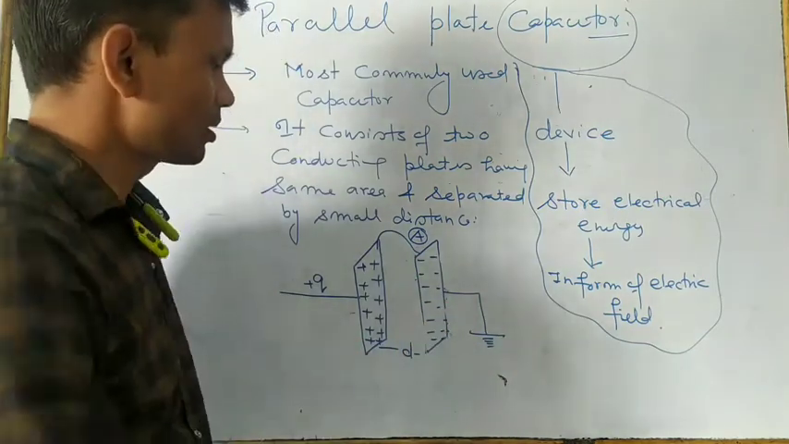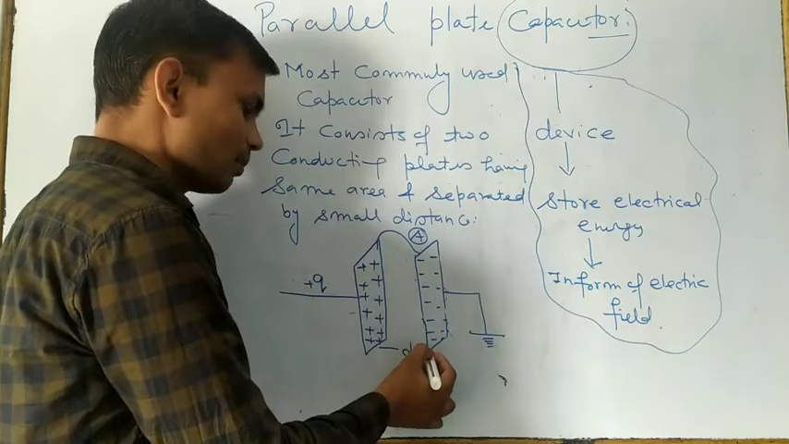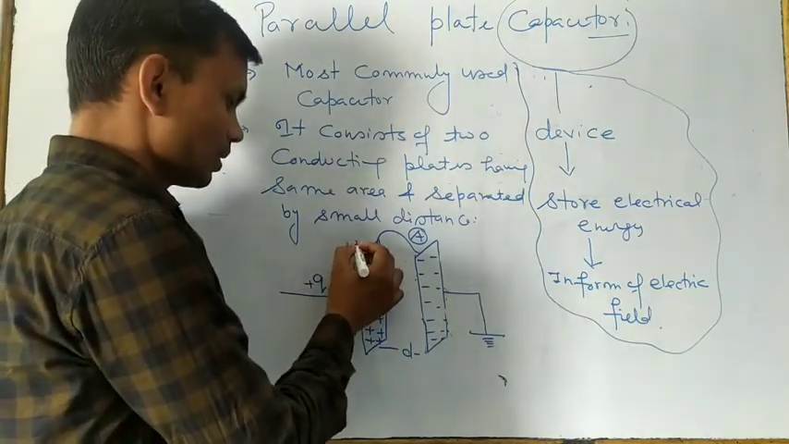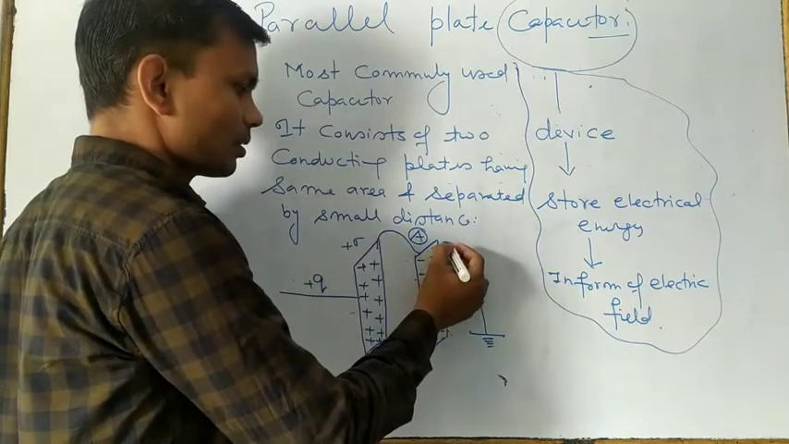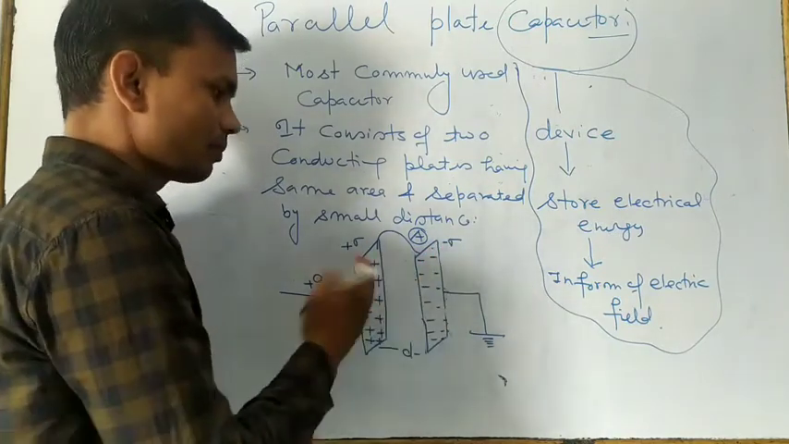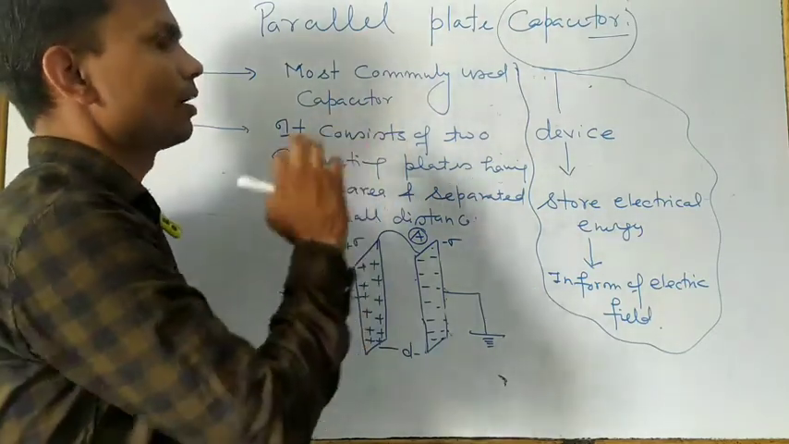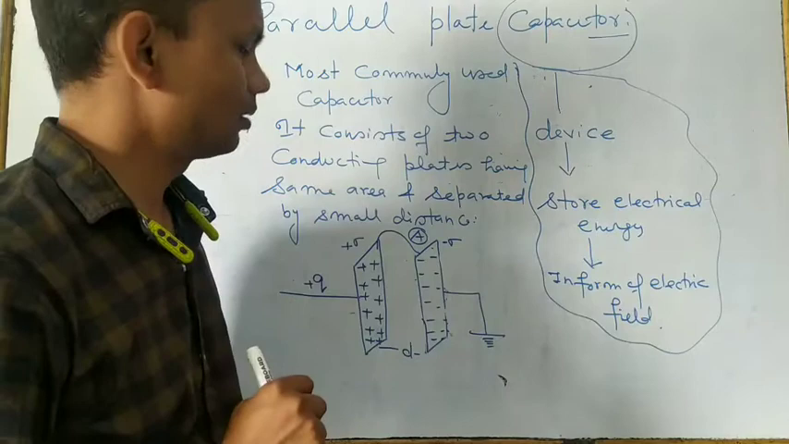So this is the simple construction of a parallel plate capacitor. Suppose the surface charge density here is plus sigma, and here it is minus sigma, because they have equal and opposite charges. So this is the construction of the parallel plate capacitor.